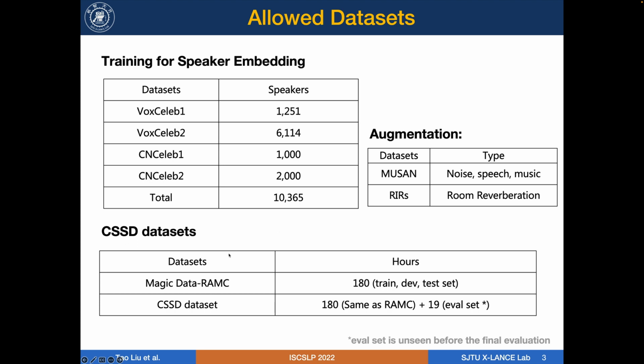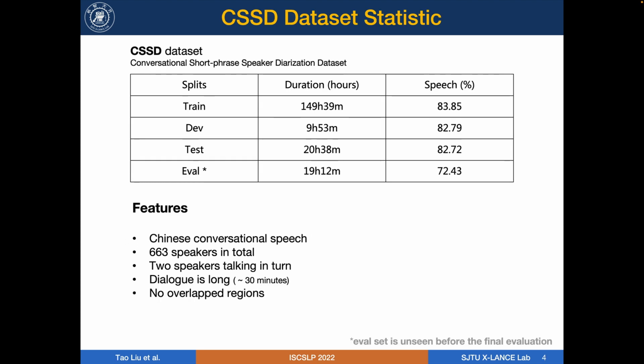The organizer of this challenge provides a CSSD dataset for participants. This dataset is converted from the Magic Data RAMC dataset and contains 108 hours. CSSD provides additional 19 hours for the final evaluation. CSSD is a newly proposed dataset, which is short for Conversational Short Phrase Speaker Diarization Dataset. This dataset contains four parts: training, development, testing, and evaluation. The second and third column shows the duration and speech occupation, respectively.